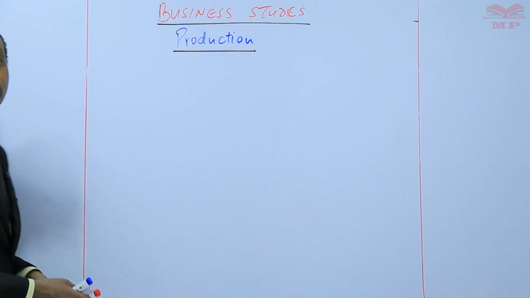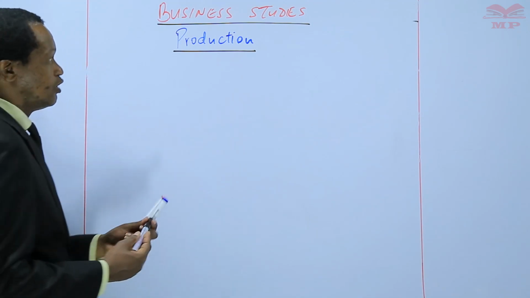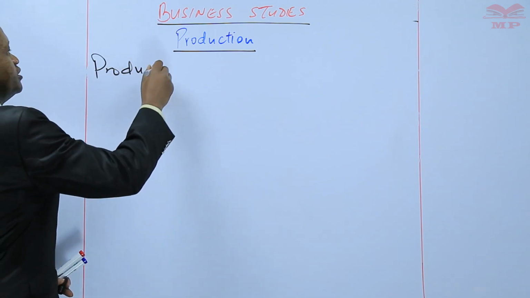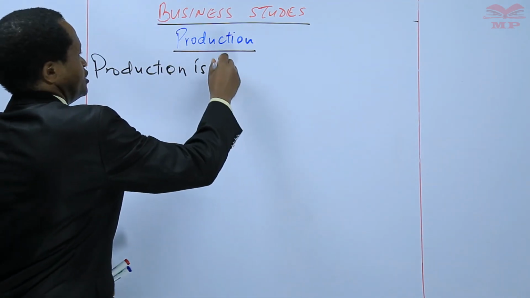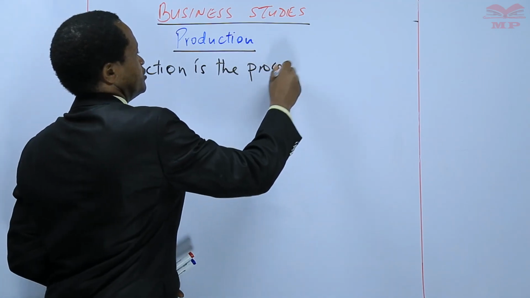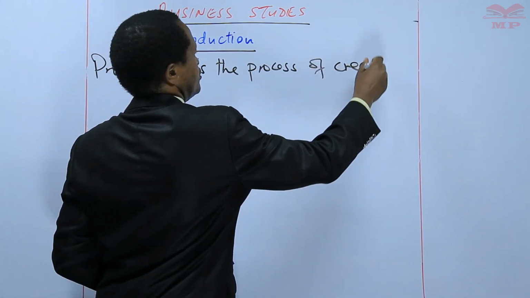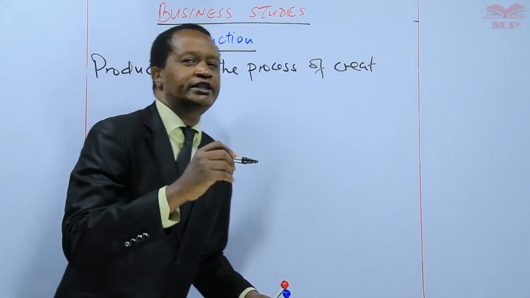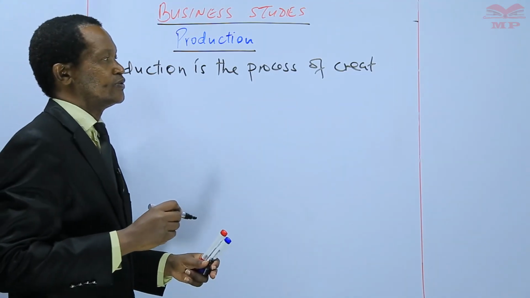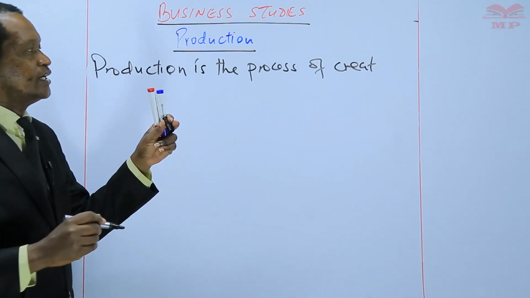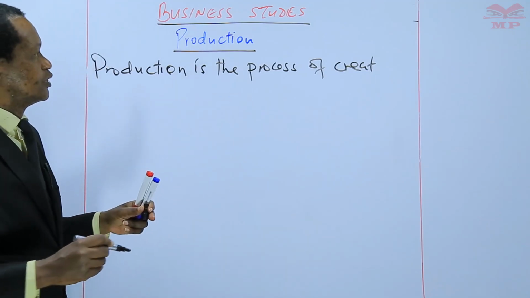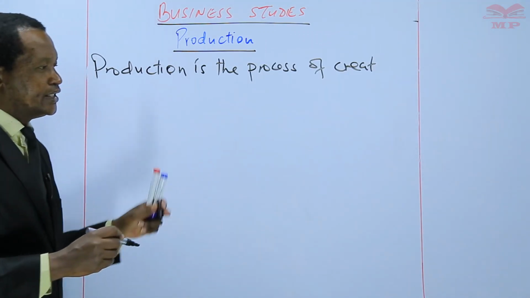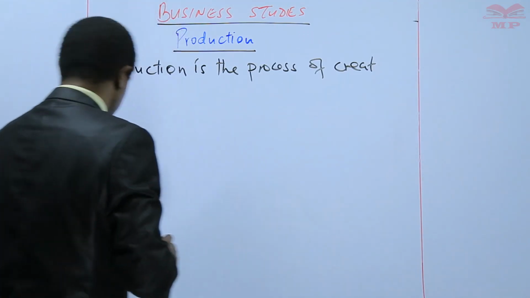I want us to write down the definition of production. Production is the process of creating. The process of doing what? The process of creating. Or we can say production is a creation of goods and provision of services.